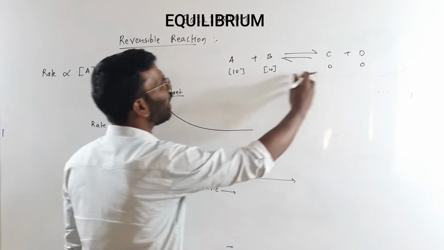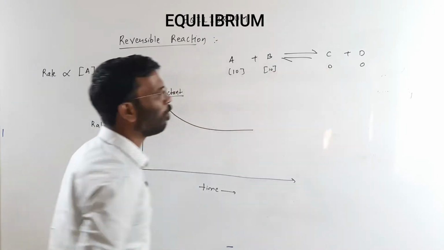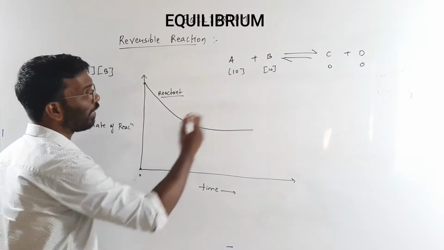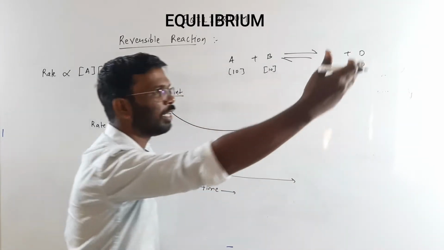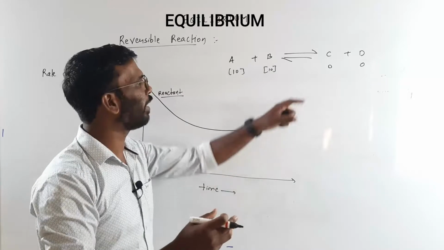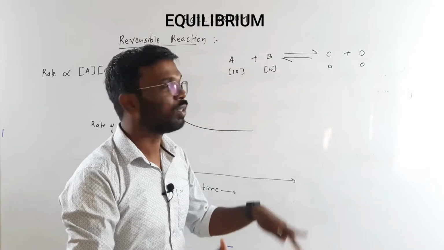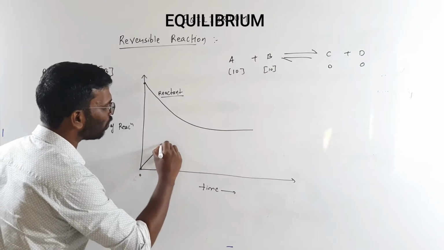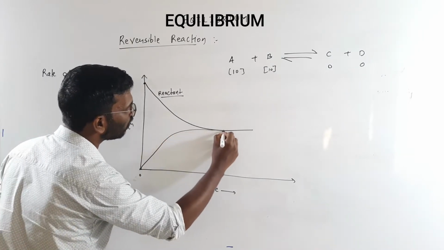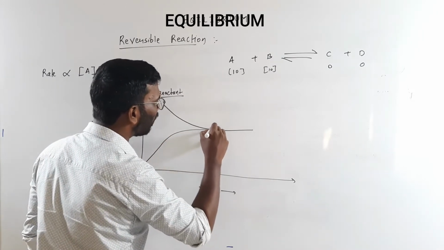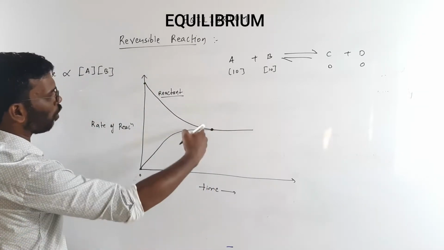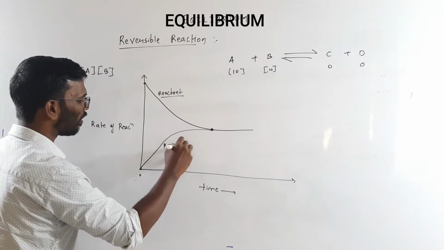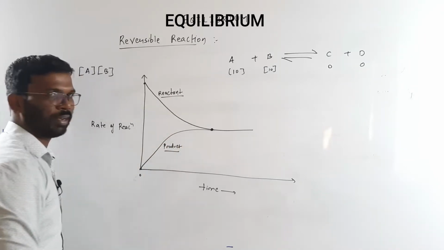As the product started forming, what has happened is that they also started reacting back, meaning whatever C and D were formed started reacting back to give you A and B. So this is called the backward reaction. So the rate of the backward reaction is also increasing. I will write this is product and this is reactant.